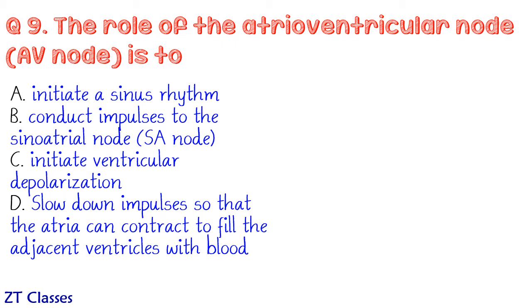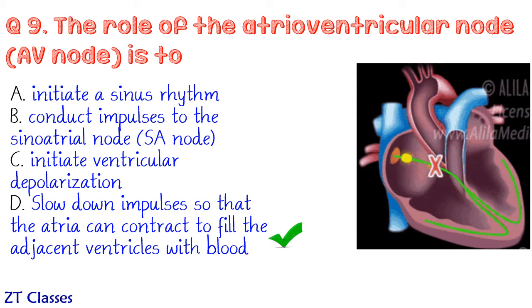The next question is, what is the role of AV node? Well, as discussed in the last question, when the electrical pulse is generated by SA node, the AV node and bundle of His have the purpose to slow down that electrical pulse so that the contraction of ventricles is after the contraction of atrium.